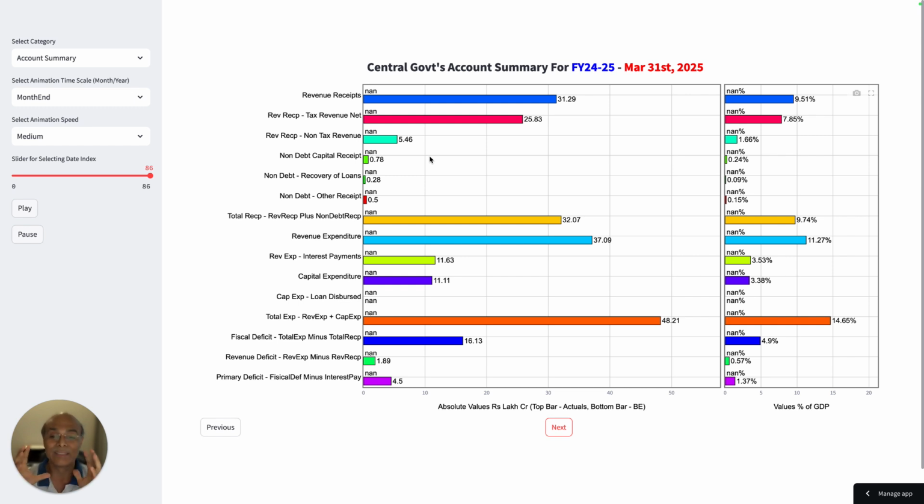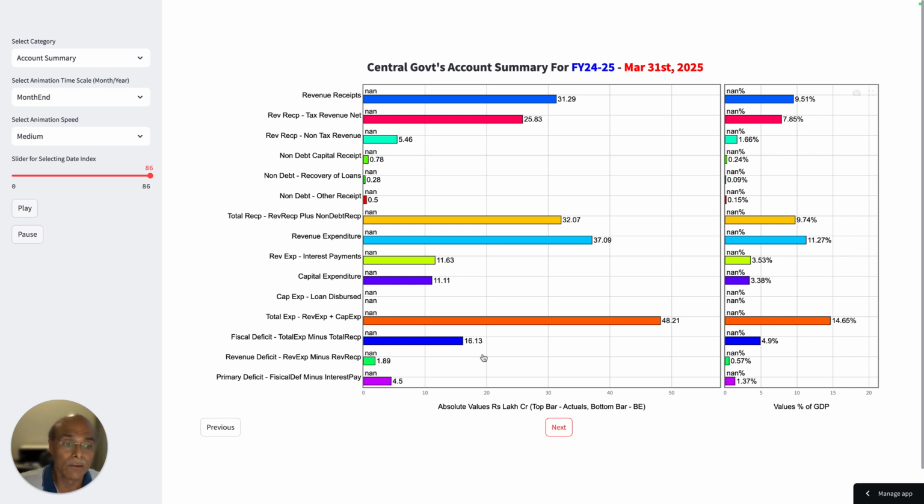So the gist of this whole story is that the RBI's dividend, which the government of India got from RBI, which was a windfall RBI profit because of investments RBI has made, has bailed the government out and helped them reduce the net tax revenue. So the government has given some leeway on tax revenue, which they were able to do because of this RBI dividend, which falls in the non-tax revenue bucket.